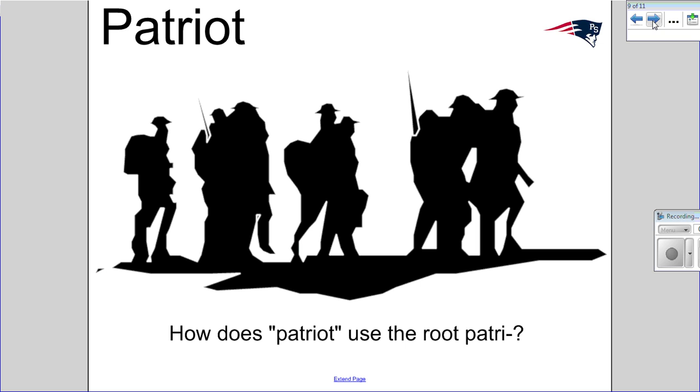Our final word is patriot. You know, when you go to South High, you will be a South High patriot. So how does the word patriot use the root patri?